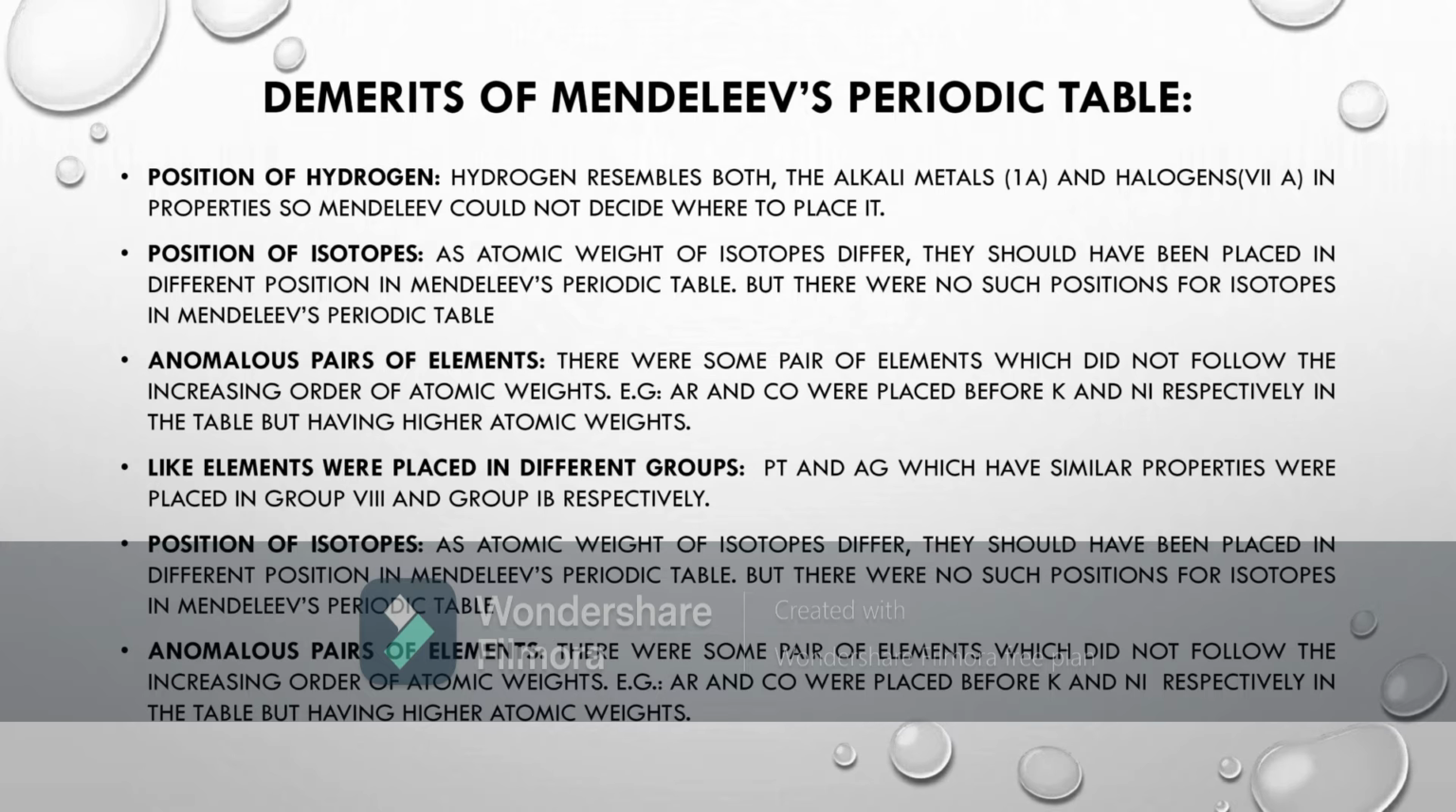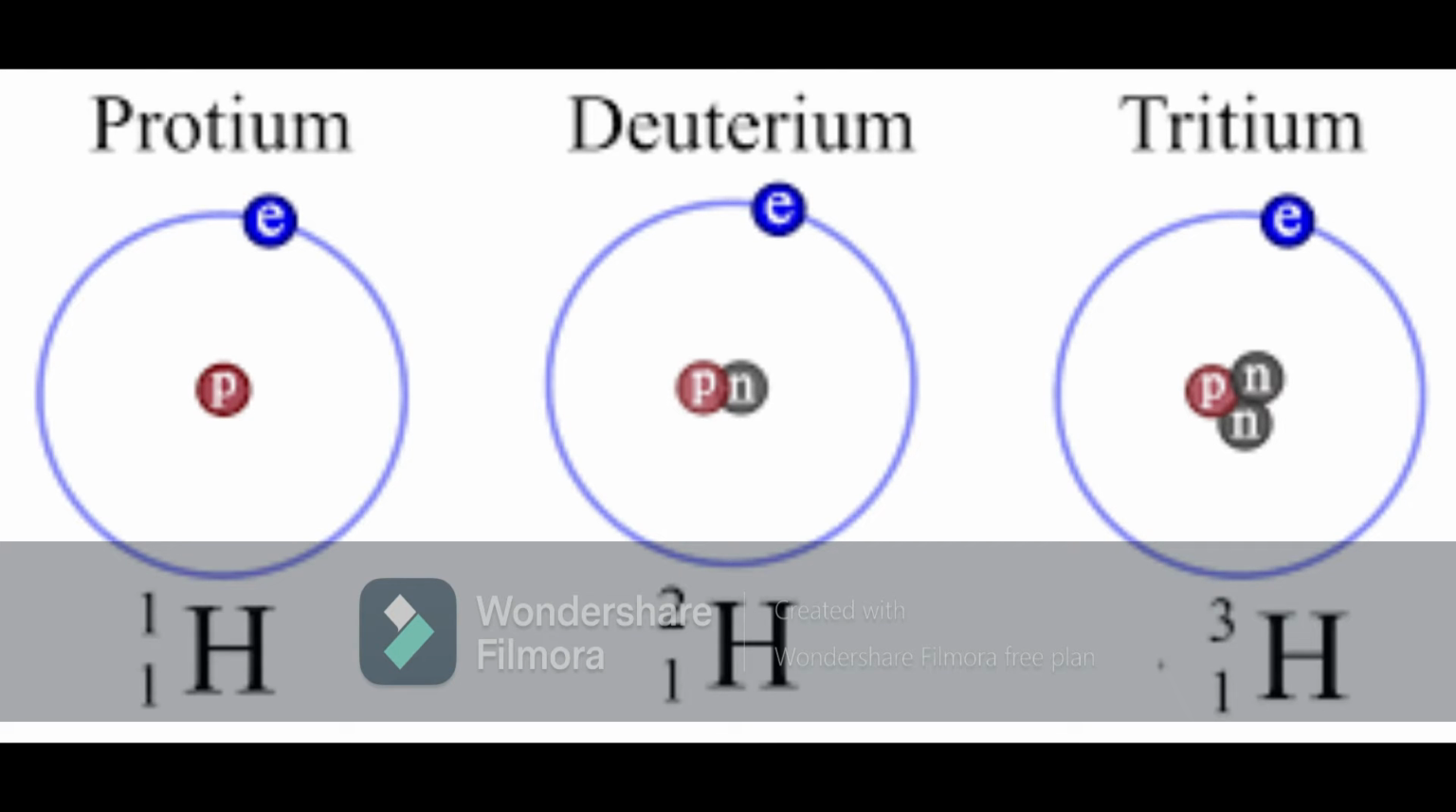For example, all the isotopes of an element have the same number of protons, so their atomic number is also the same. As I told you, for every element, let us say hydrogen, its atomic number is 1. Here we have 3 types of hydrogen, that is H11, H12, H13. H11 is called protium. It has 1 electron, 1 proton and 0 neutrons, that is 1 minus 1.